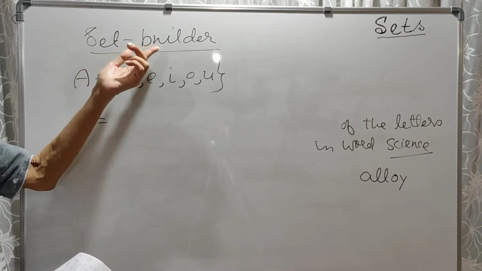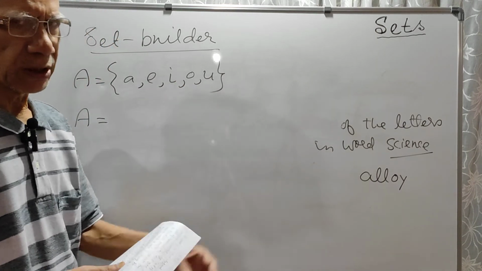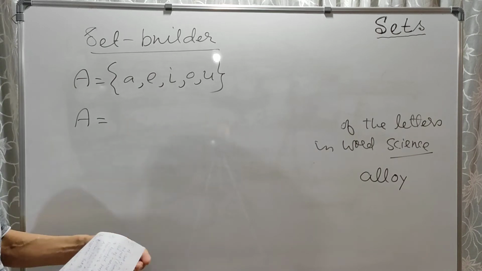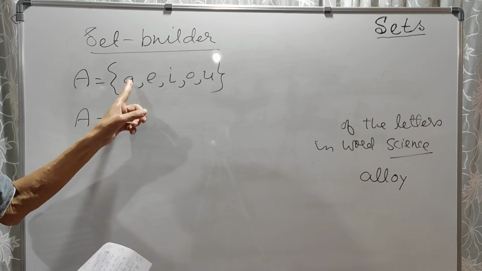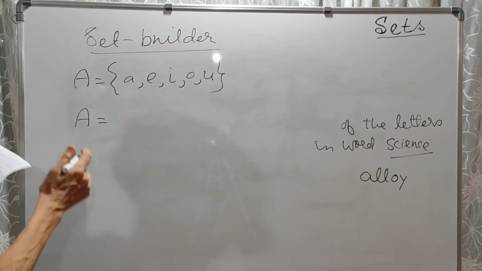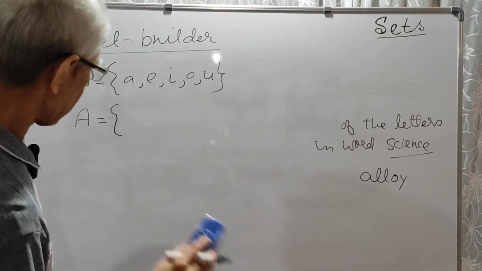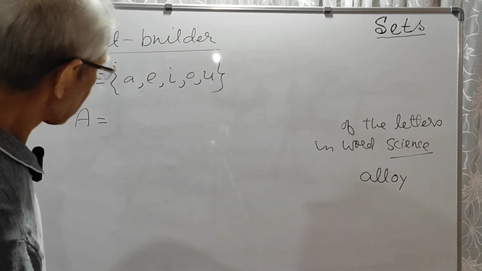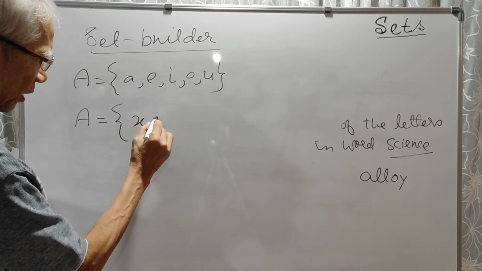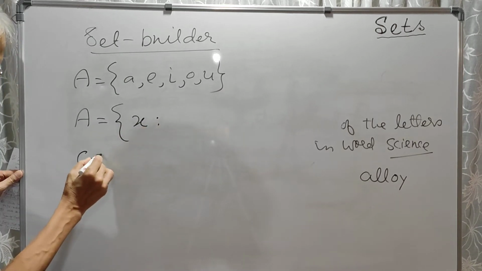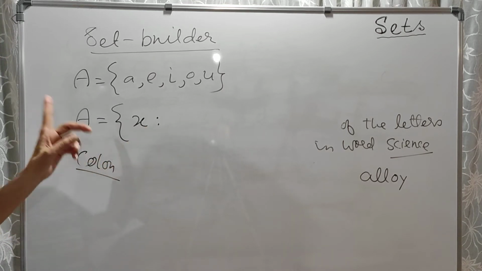So in order to write in set builder form, we must find some common property of the elements or members of the group, members of the collection. So what is the common property of these 5 letters? Each of them is a vowel. So we will write in set builder form this way. X such that, now this is a symbol colon, isn't it? These 2 dots, this is called colon. I think you know semicolon, colon.